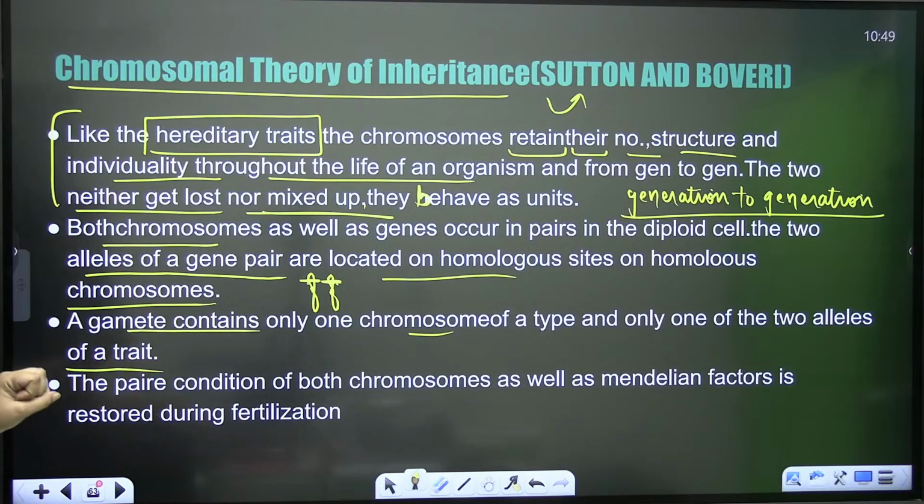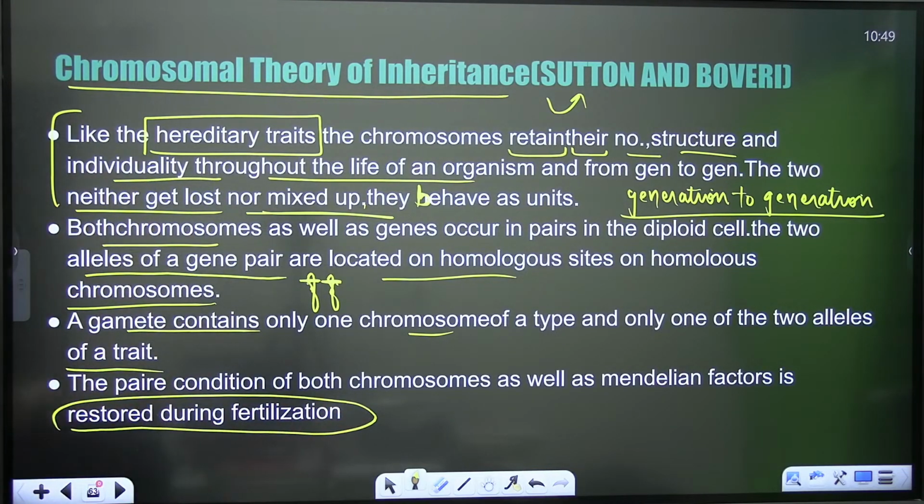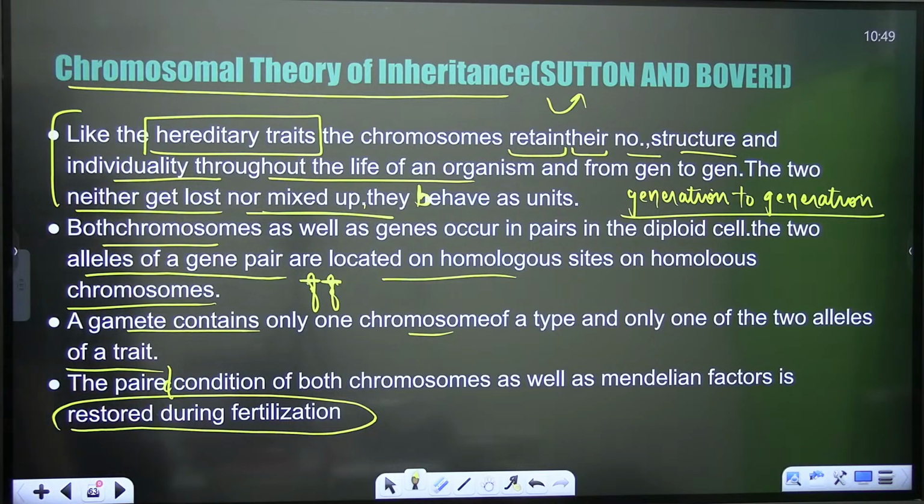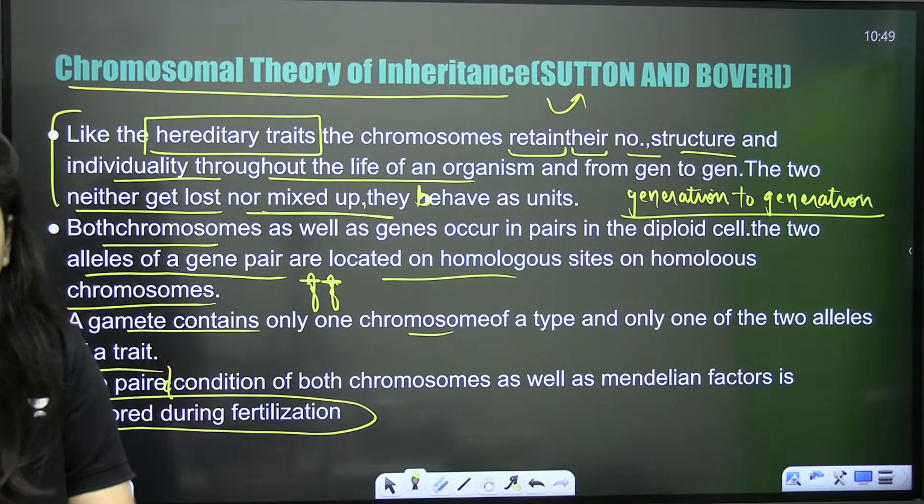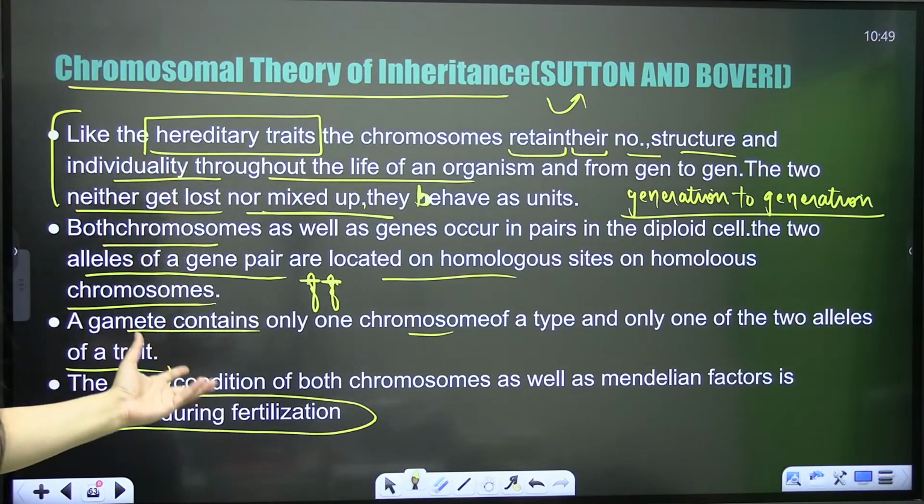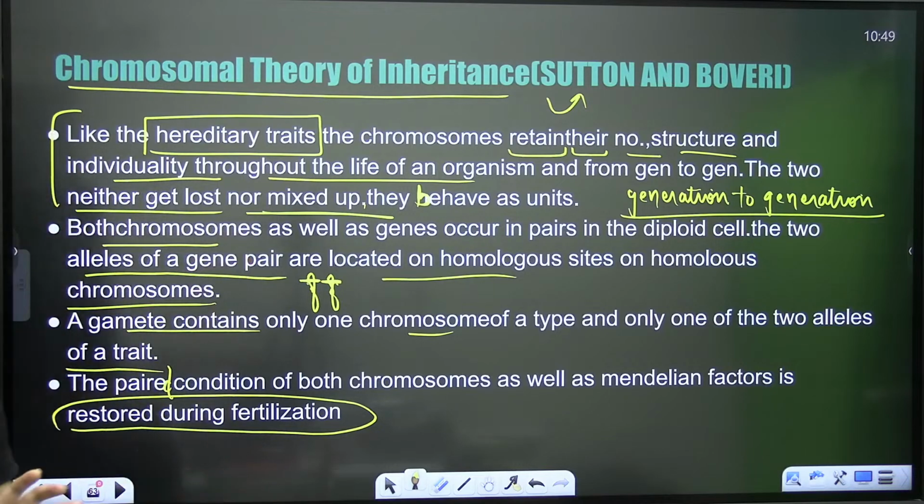Okay, so the paired condition of both chromosome as well as Mendelian factor is restored during fertilization. So these are the points, right? They are very good and very important for recalling the chromosomal theory of inheritance.